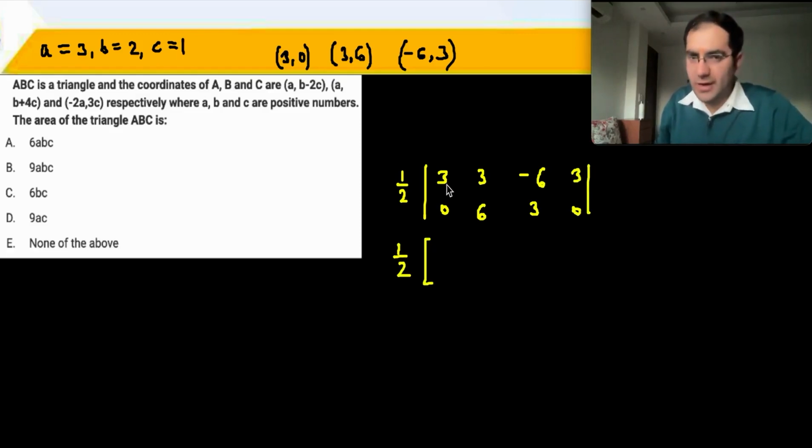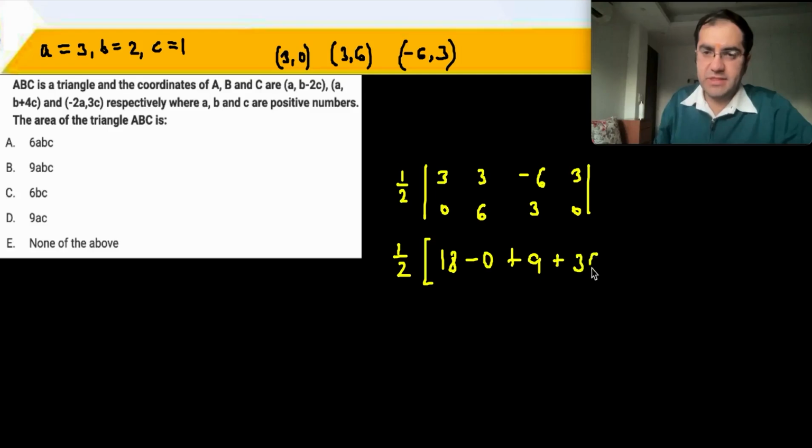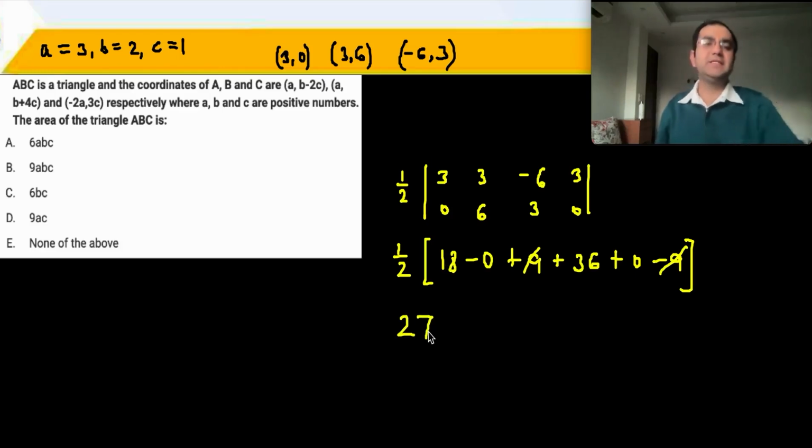And we get half. Take 2 at a time. 6 3s are 18, minus 3 into 0 is 0, plus 3 3s are 9, minus of minus 36, that's plus 36, minus 6 into 0 is 0, minus 9. 9 cancel. 36 plus 18 is 54. 54 upon 2, 27.